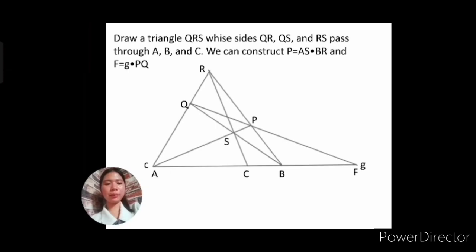Thus, we can construct P, the intersection of ES and PR, and F, the intersection of G and PQ.